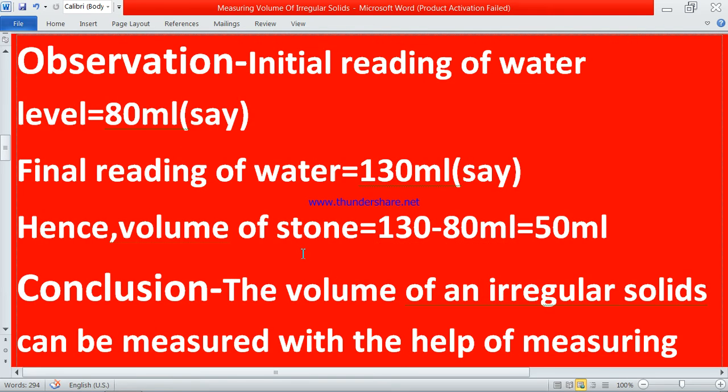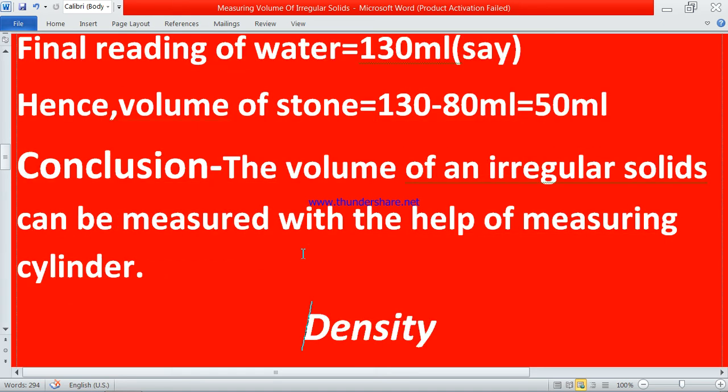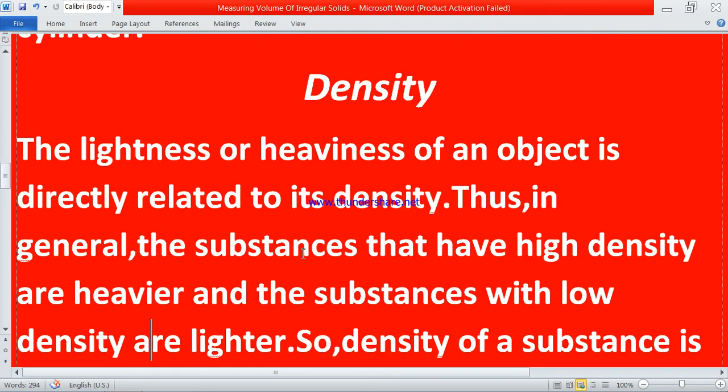What conclusion did we find? What did we understand from this activity? We understood that the volume of an irregular solid can be measured with the help of a measuring cylinder. Means we can measure the volume of irregular shaped solids not by any formula but indirectly by a measuring cylinder, means the beaker I have told you about.